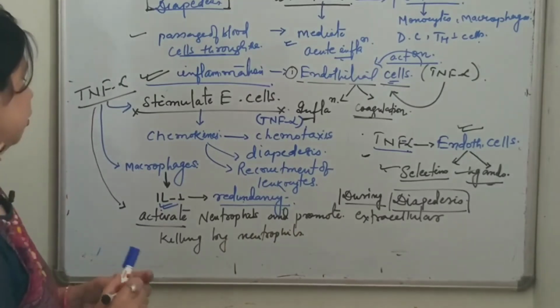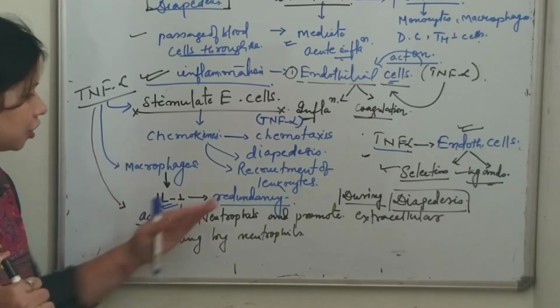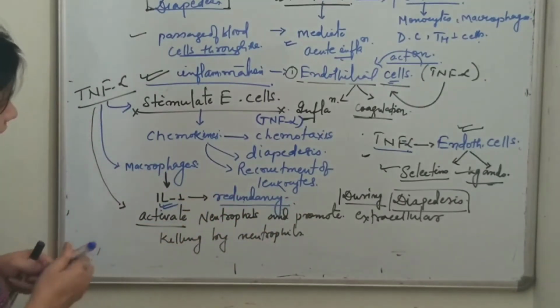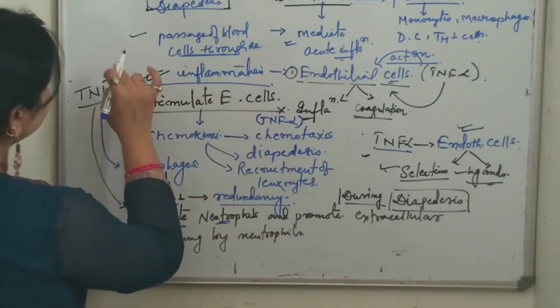After the activation of neutrophils, there is promotion of extracellular killing by neutrophils. So how are these neutrophils getting activated? By tumor necrosis factor alpha.